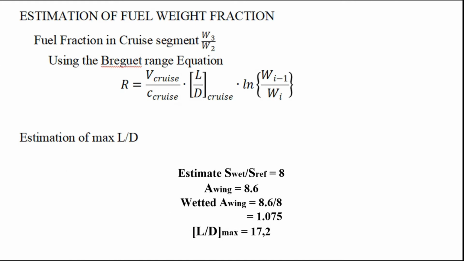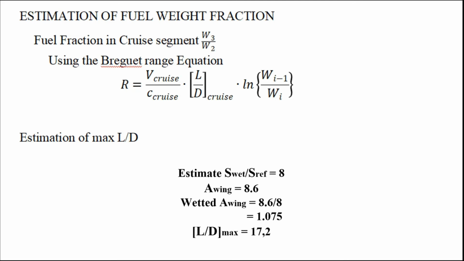We estimate S wet by S ref equal to 8, and the aspect ratio of our aircraft's wing will be 8.6. By having these values, we calculate the wetted aspect ratio, which is 1.075, and from this we got the value L bar D max equal to 17.2.